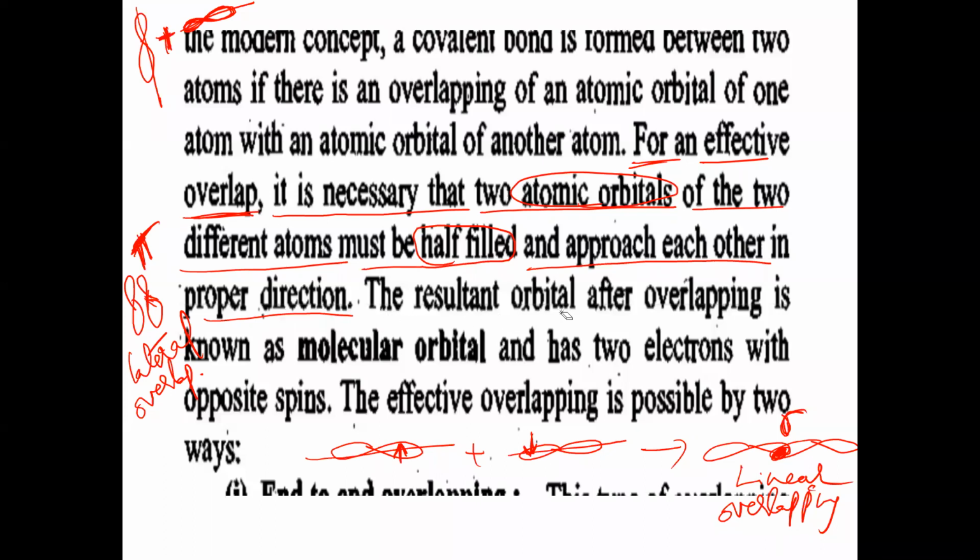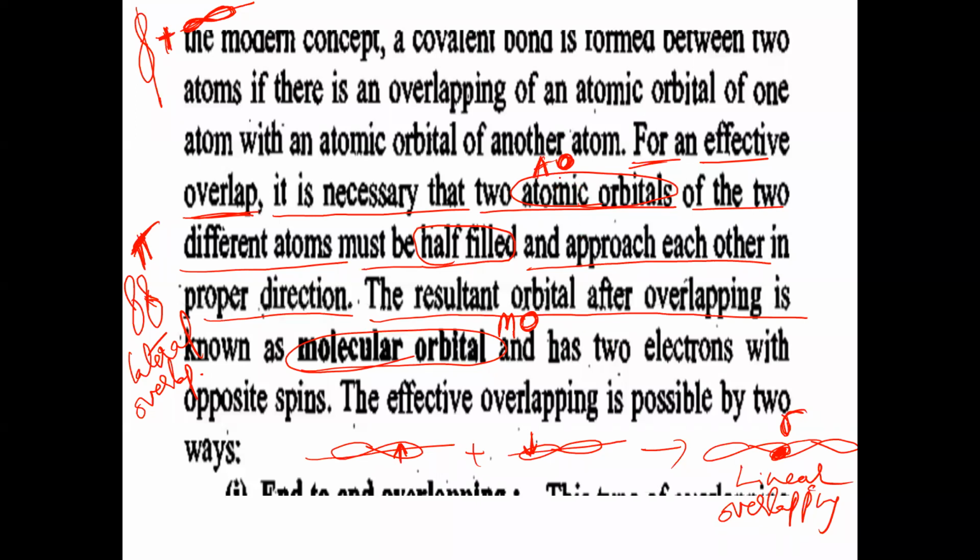Next, the resultant orbital after overlapping is known as molecular orbital. After overlapping between two atomic orbitals, whatever we get is called molecular orbital. Molecular orbital is generally taken in short form as MO. And AO indicates atomic orbital. So we have atomic orbital and molecular orbital.